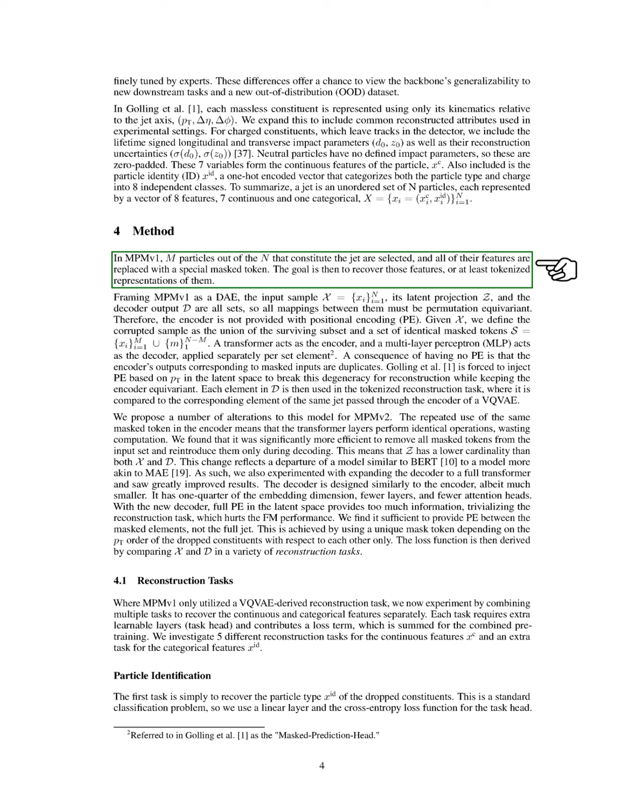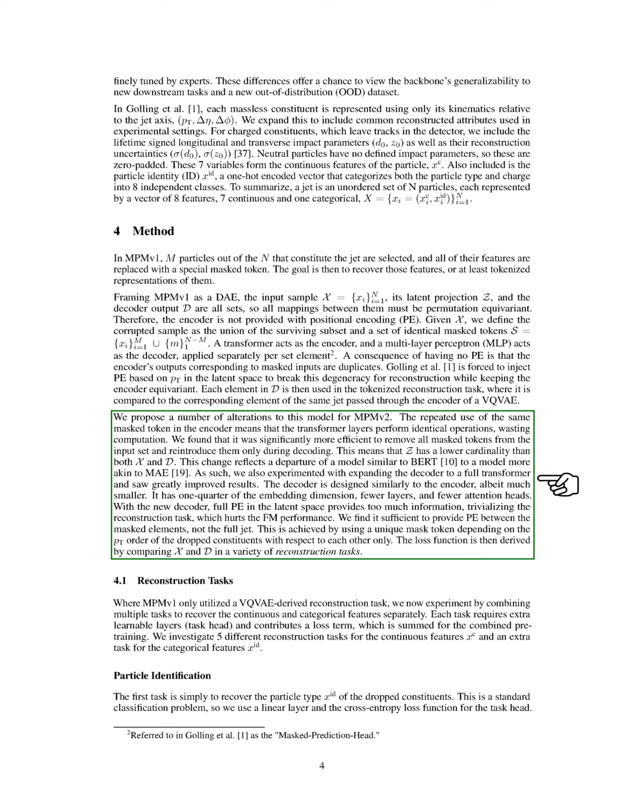In MPMV1, we select a subset of particles from the jet and replace their features with a special masked token, aiming to recover those features. We treat the input sample, its latent projection, and the decoder output as sets, ensuring that all mappings between them are permutation equivariant, which means we do not use positional encoding. The corrupted sample consists of the remaining particles and the masked tokens. We employ a transformer as the encoder and a multilayer perceptron as the decoder.